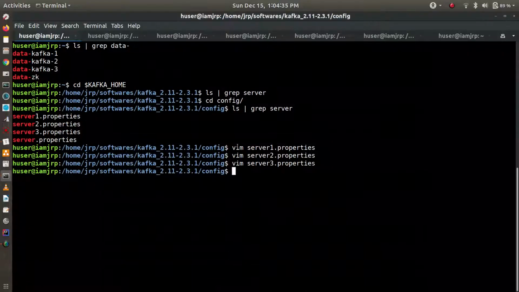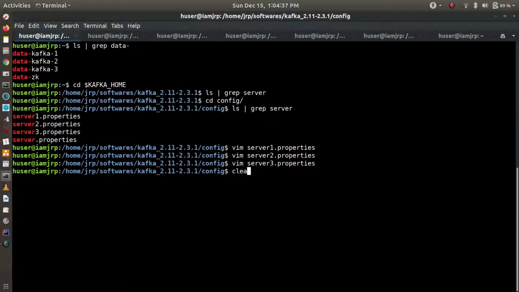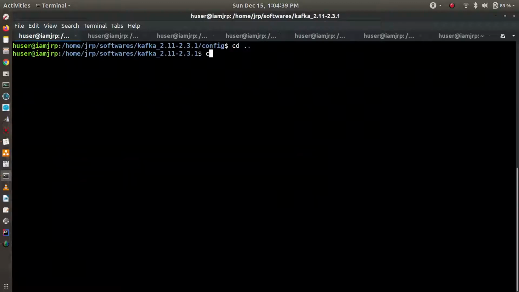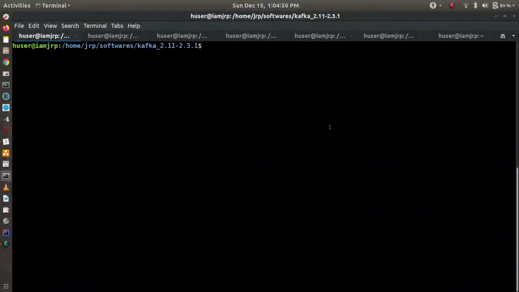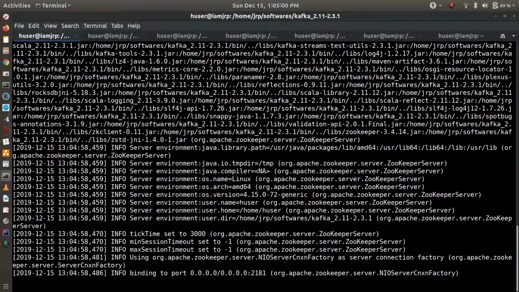So now let's start the Zookeeper first. Let's clear. Okay, so let's start the Zookeeper. In the Zookeeper configuration, we did not change anything. It is localhost 2181 only, but we deleted the data. We started from scratch. And now I'm starting the Zookeeper. So Zookeeper is started on the normal port 2181.